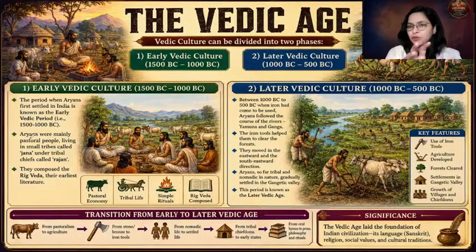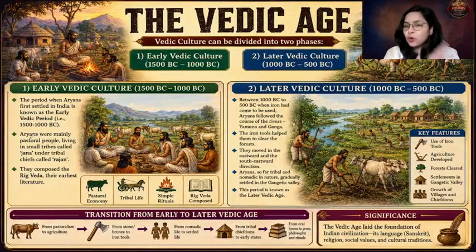If you want to clear these forests, you could not clear them with a wooden axe or a bronze axe. Not possible. You require a very hard metal, and iron indeed is a very hard metal. So with the help of the iron axe and iron sickles, they were able to clear that dense forest in the Gangetic Basin, and slowly and gradually make pathways.